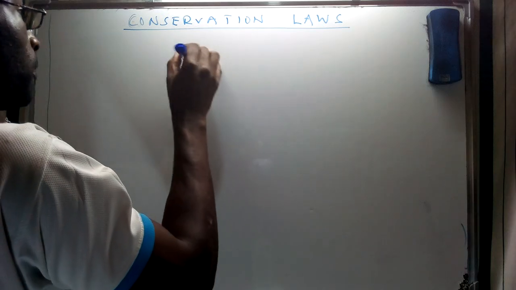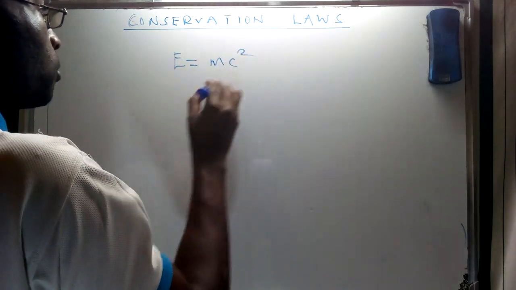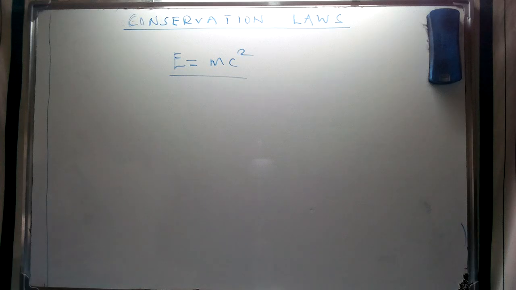Today we're going to look at the concept of conservation laws, and these laws are going to be analogous to the various discussions we have had on the concept of conservation of energy and other aspects. Basically, we're going to look at them under the aspect of radioactivity. As we say, radioactivity is a mass transformation process, and in that respect the relationship between mass and energy can be given using the energy-mass relationship described by Albert Einstein.